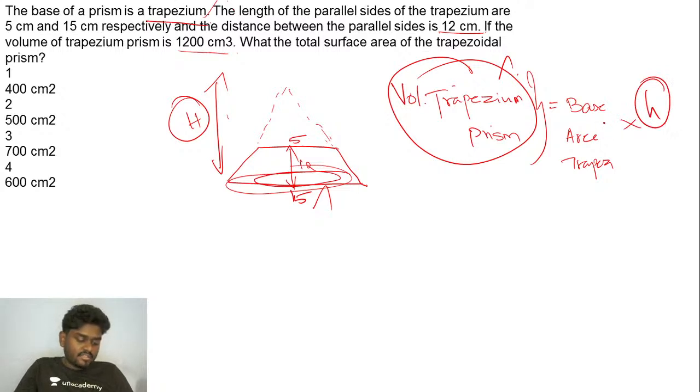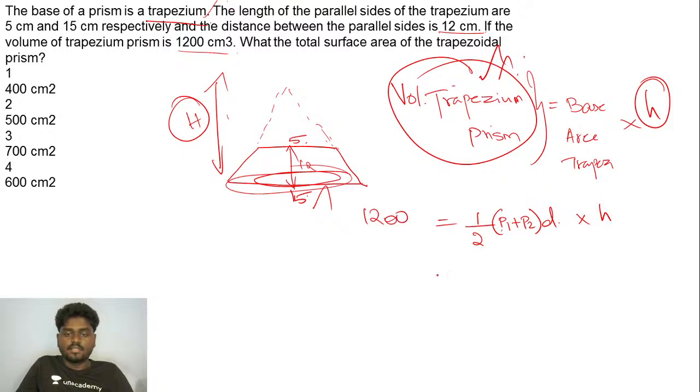So the base area of the trapezium is given by the formula half of P1 plus P2 into D. P1 is the length of parallel line 1, P2 is the length of parallel line 2, and D is the distance between them. And into its height. This will give you the volume of the trapezium prism, that is 1200. That's it. Simply substitute the values, guys, and you'll get the answer.